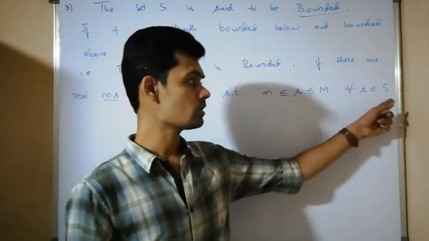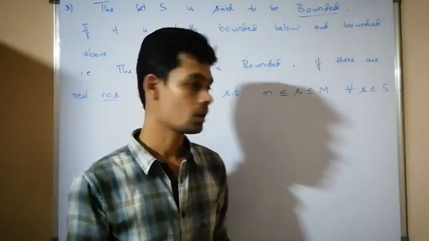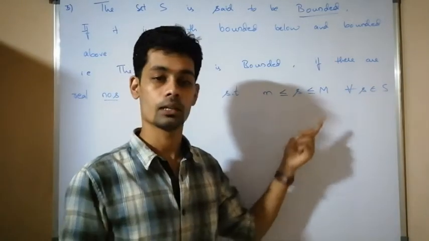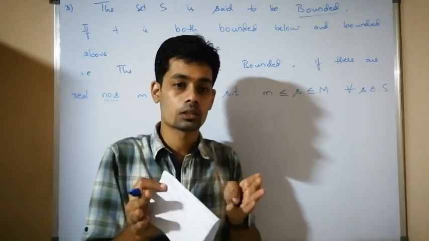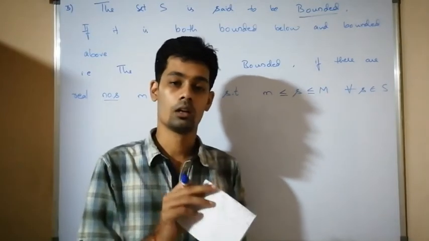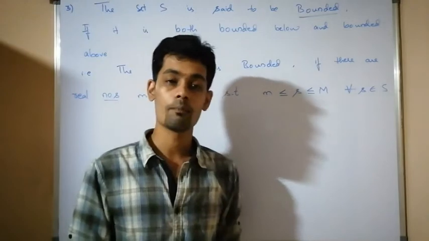This means all the elements of a set S lie between two real numbers only. No element is less than small m, no element is greater than capital M. All the elements of the set lie between two real numbers. Then the set S is said to be bounded below as well as bounded above. That is, the set is said to be bounded.